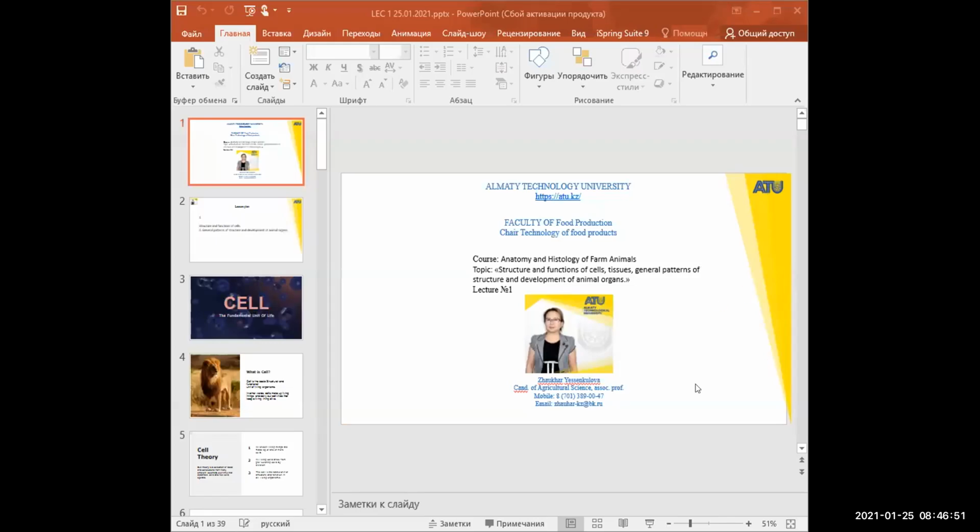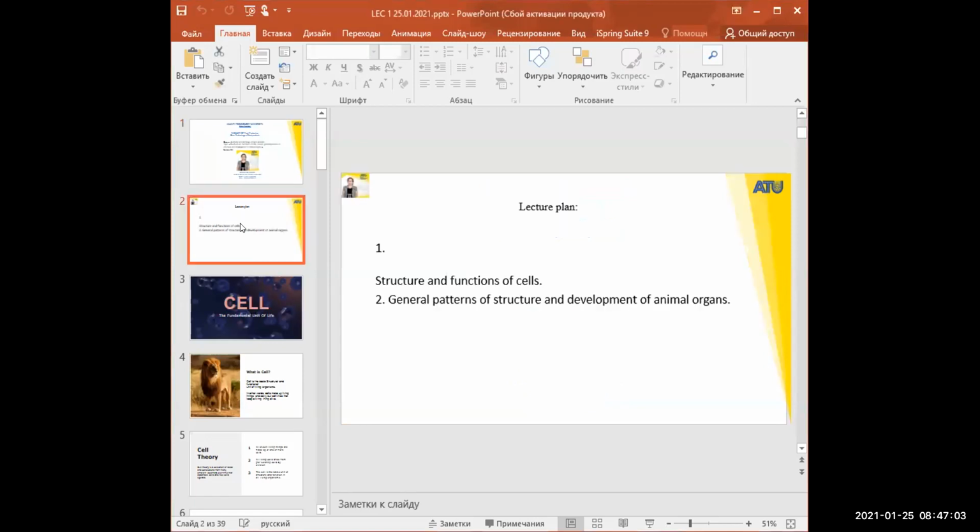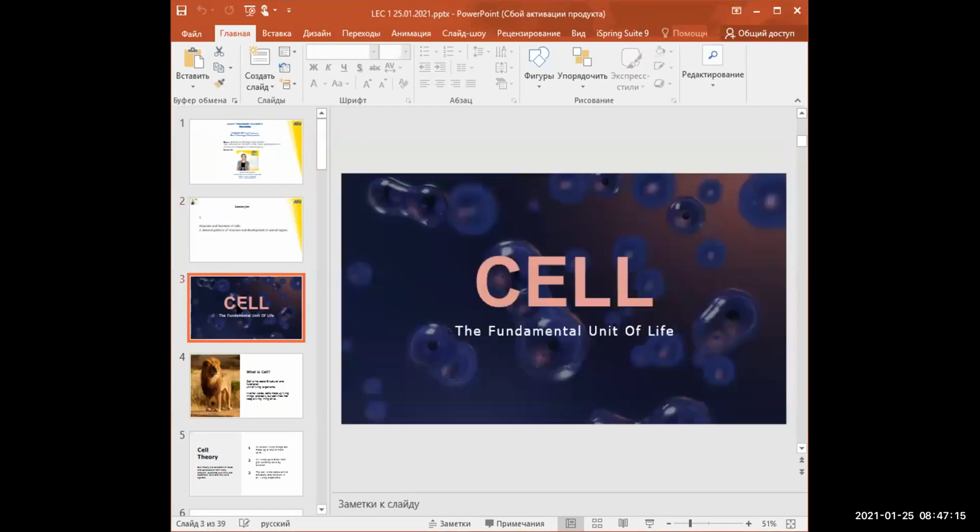So today our topic is structure and functions of cells, tissues, general patterns of structure and development of animal organs. The plan of our lecture: the first question, structure and functions of cells. The second question, general patterns of structure and development of animal organs.